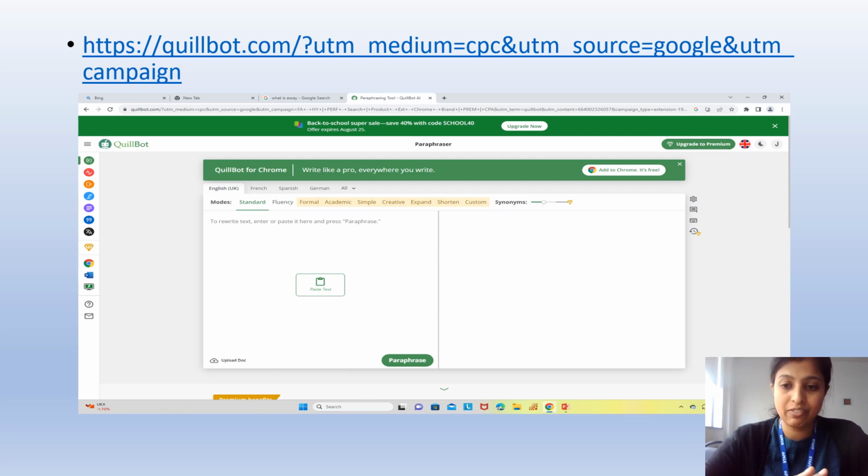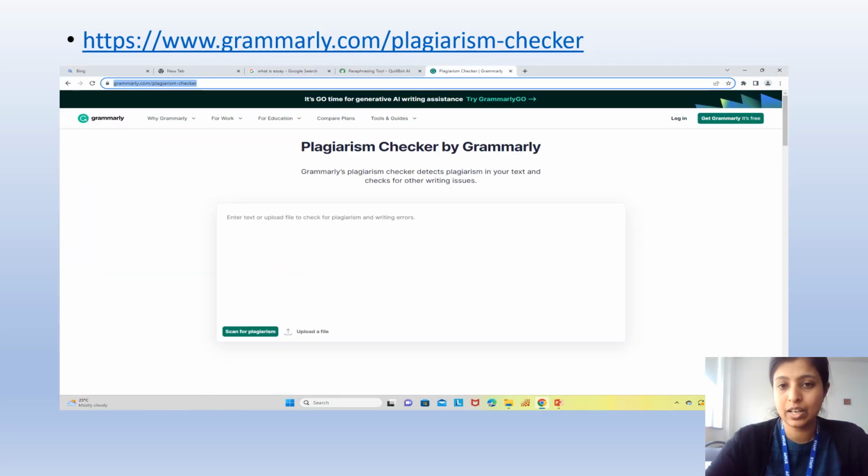So I've told you to rephrase the paragraph after taking the content from the library or from books or articles. You have to rephrase. So this is a website, okay, Quillbot. By using this website, you can rephrase your paragraph easily. Just take the content, paste it here, click here on paraphrase. Automatically this content will get paraphrased and it will show here. After paraphrasing, just copy that and paste it here.